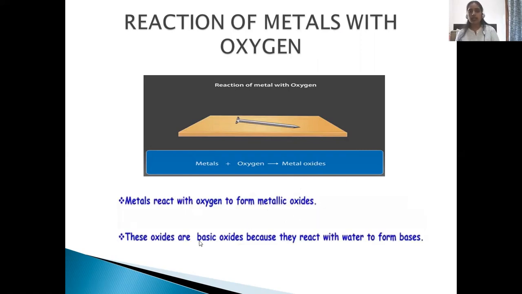These oxides are basic oxides. You have already learned acids and bases in the previous year. Here the metal oxides that are formed are basic in nature because they react with water to form bases. Let us understand this with an experiment.